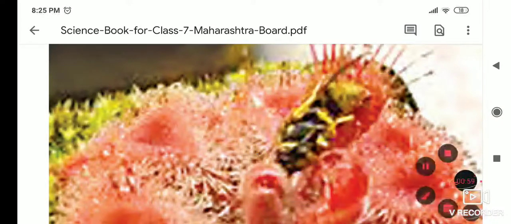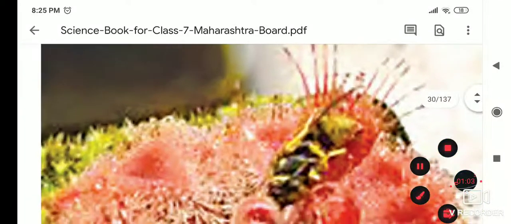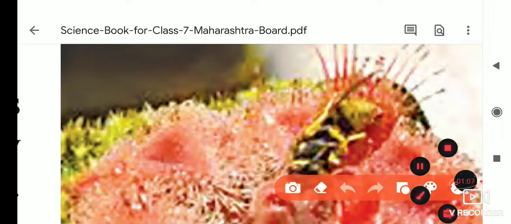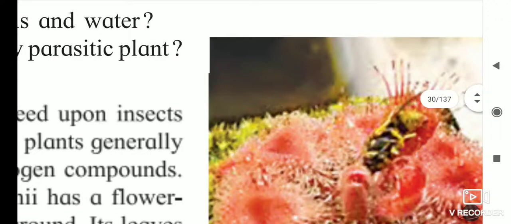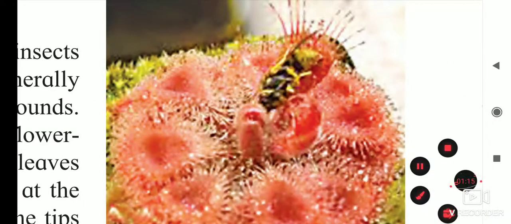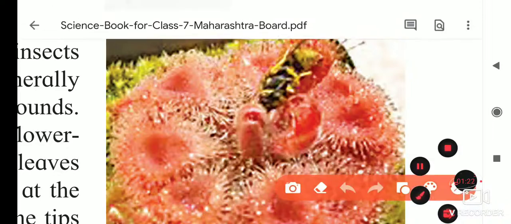And the leaves of this plant get closed. The insect gets inside the plant and dies. So do you know why these plants are doing this? They are eating this insect. As we know, plants provide food for us, but these plants are eating the insect. And why is that?